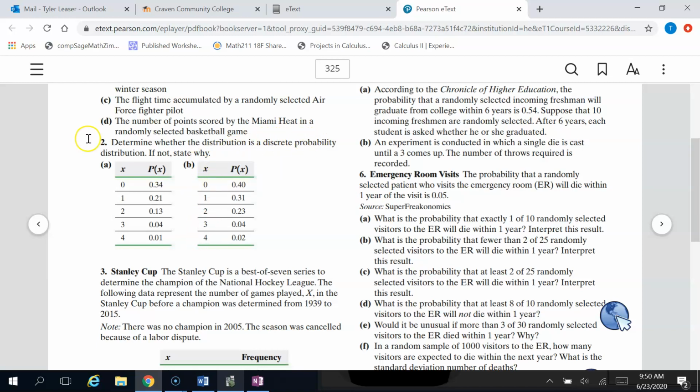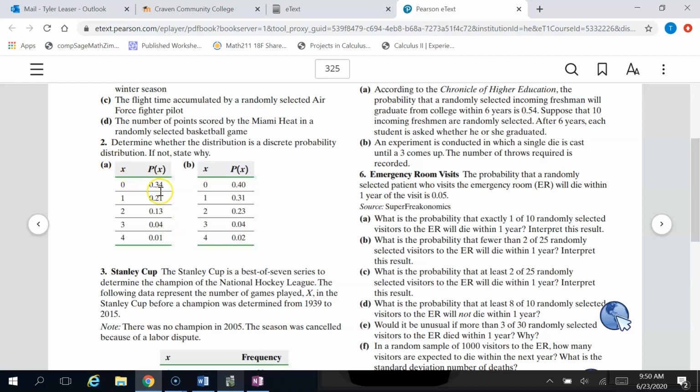And then a probability distribution is that if we do look at the probabilities of each of the outcomes, there's two things that you have to worry about. The first thing is that the probabilities always have to be in between 0 and 1. The second thing is that the probabilities always have to add up to be exactly 1. And that's what we're checking here.